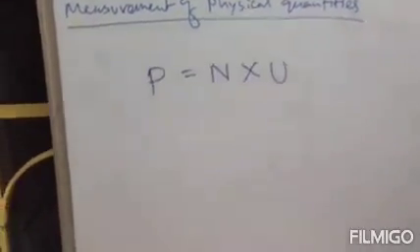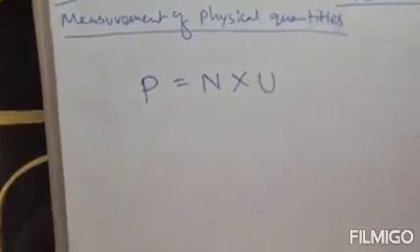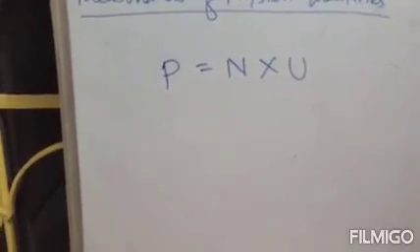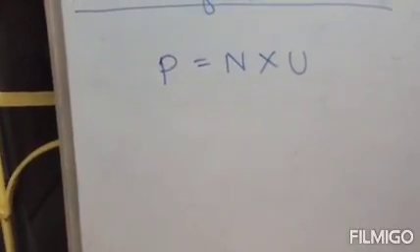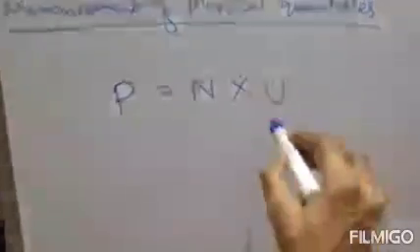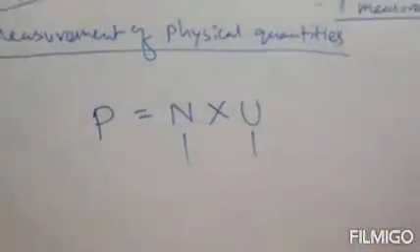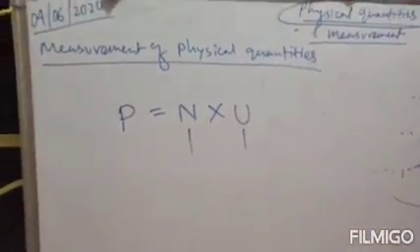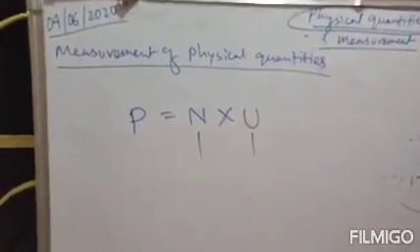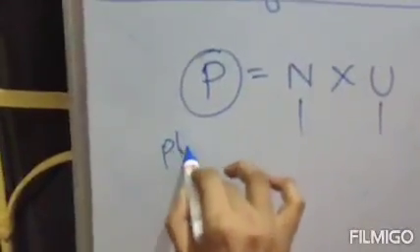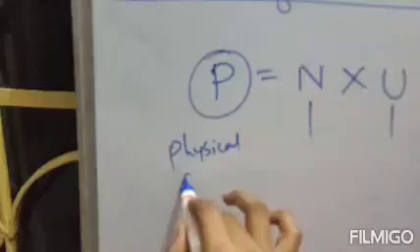Clear? So the formula is P equals N into U. This is the unit and this is the magnitude, so it is the product of unit and magnitude. Clear? Now this P represents the physical quantity. Here P is the physical quantity.